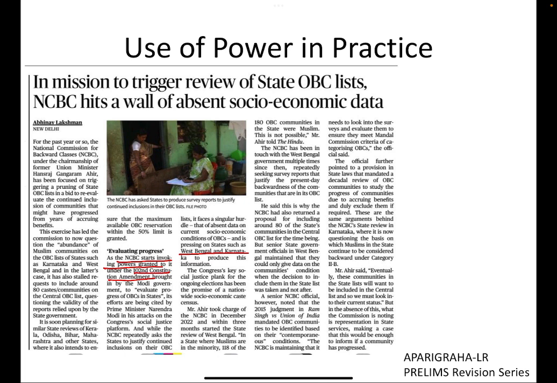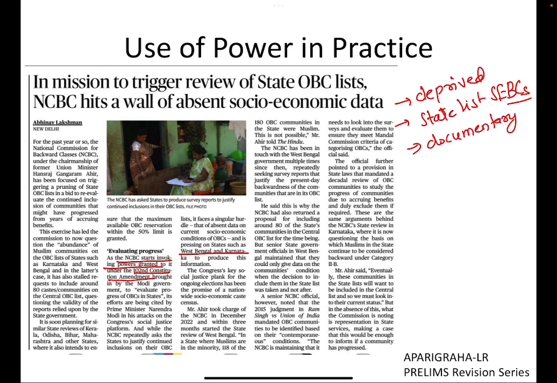A large number of communities have been included in the OBC list. How can you show a basis that they are actually deprived communities being included into the state list of socio-economic and educationally backward classes? Can you show any documentary evidence? That means it is acting like a civil court at this point of time. This is the power that is provided to it.